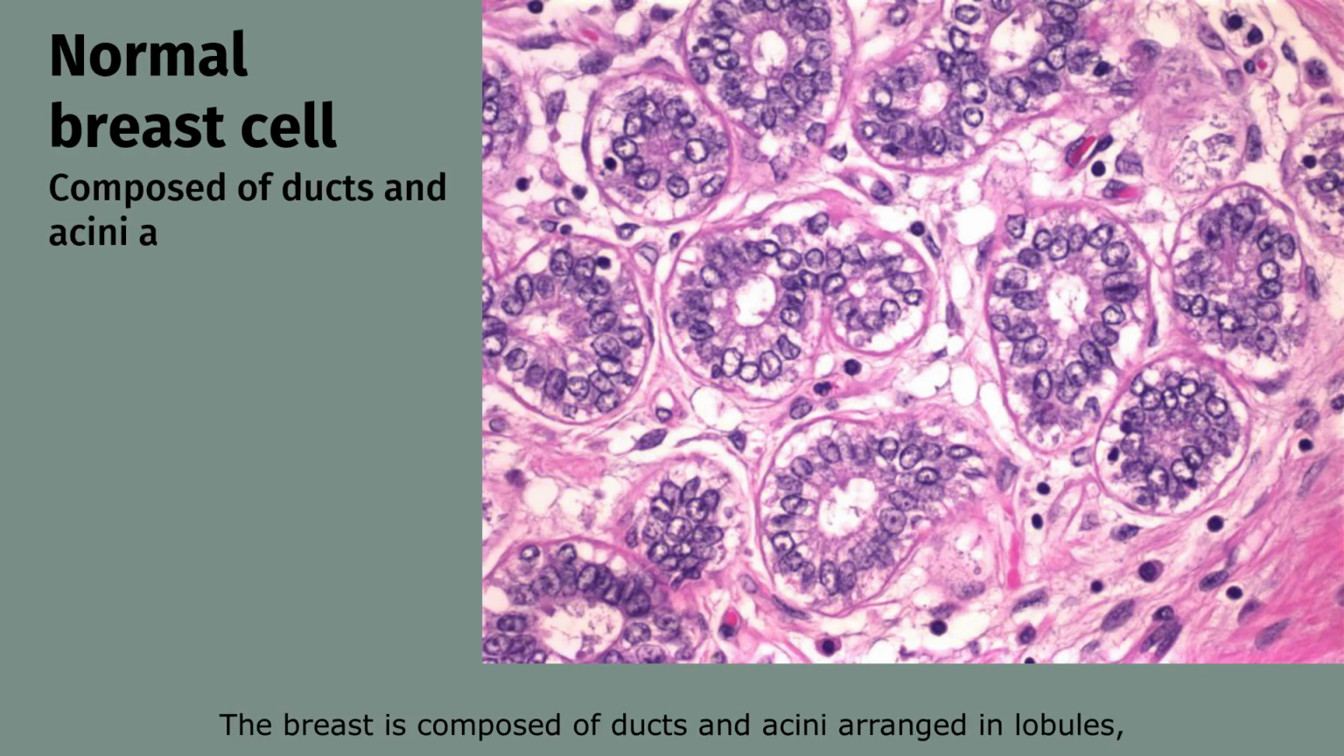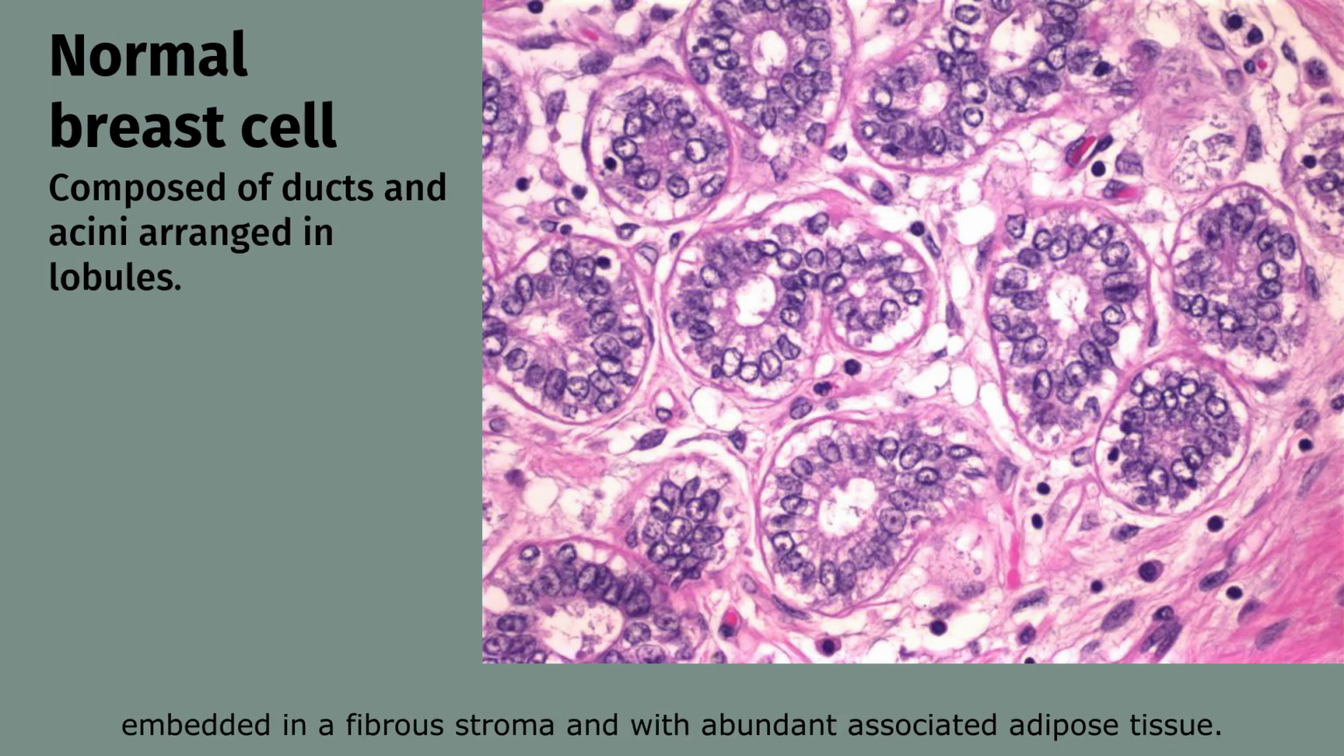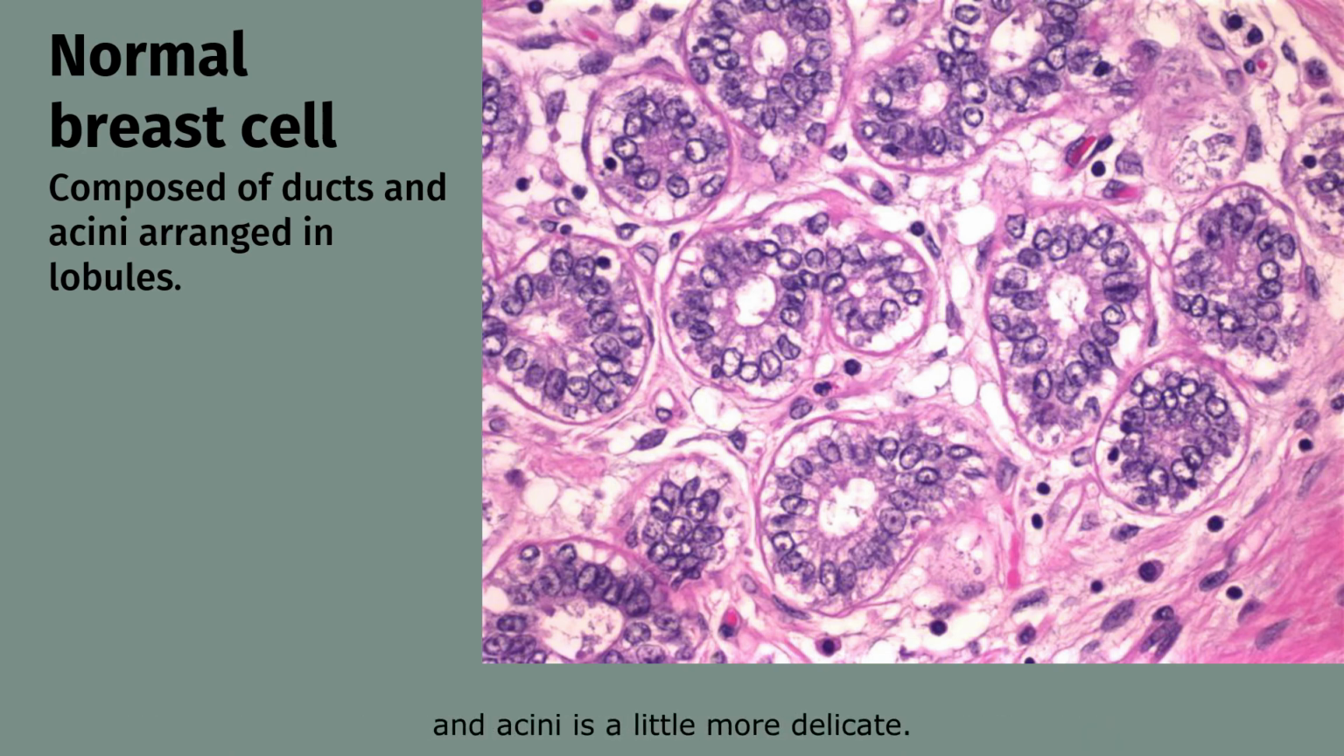The breast is composed of ducts and acini arranged in lobules, embedded in a fibrous stroma and with abundant associated adipose tissue. The fibrous tissue immediately around the ducts and acini is a little more delicate. Vessels and nerves are scattered throughout and are usually not very obvious. There are few leukocytes scattered around the duct, and the lumen contains some relatively dense secretions.